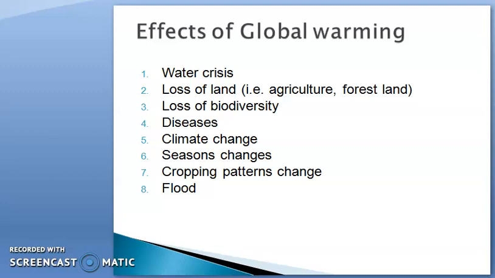The next point of the effects of global warming is disease. Several types of disease may increase due to the increasing of temperature. In the past, few researchers have shown in their study that different diseases have been introduced in areas where the temperature is rising rapidly.